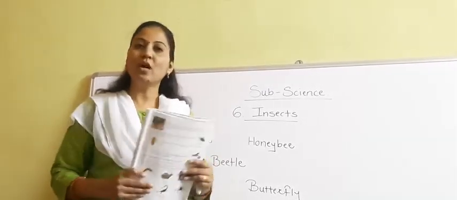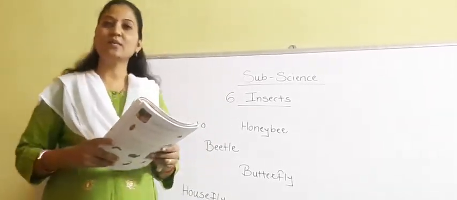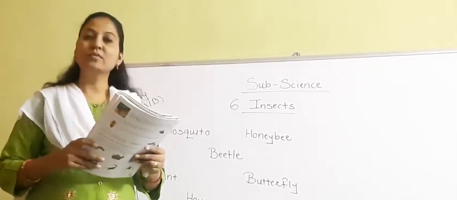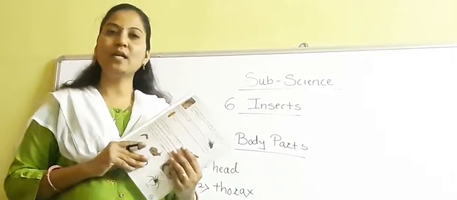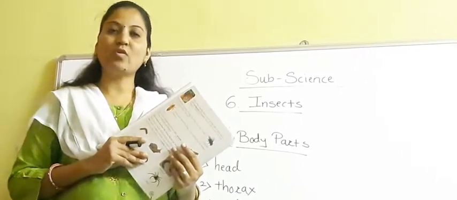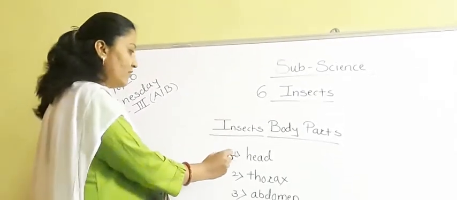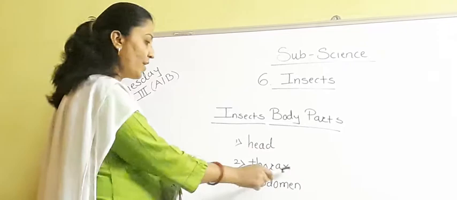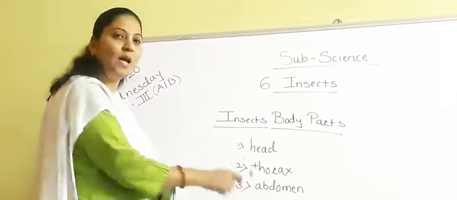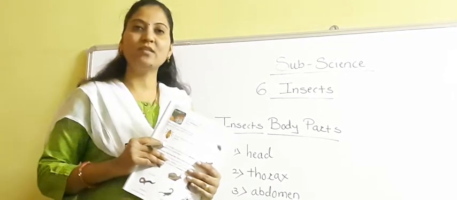Now we have to see which are the parts of the insect's body. Now we are going to study the parts of the insect's body. Do you know that most insects have 6 legs, and an adult insect's body is divided into 3 main parts? Which are those parts? First is head, second is thorax, and third one is abdomen. Head, thorax, abdomen. These are the 3 main parts that an adult insect's body is divided into.